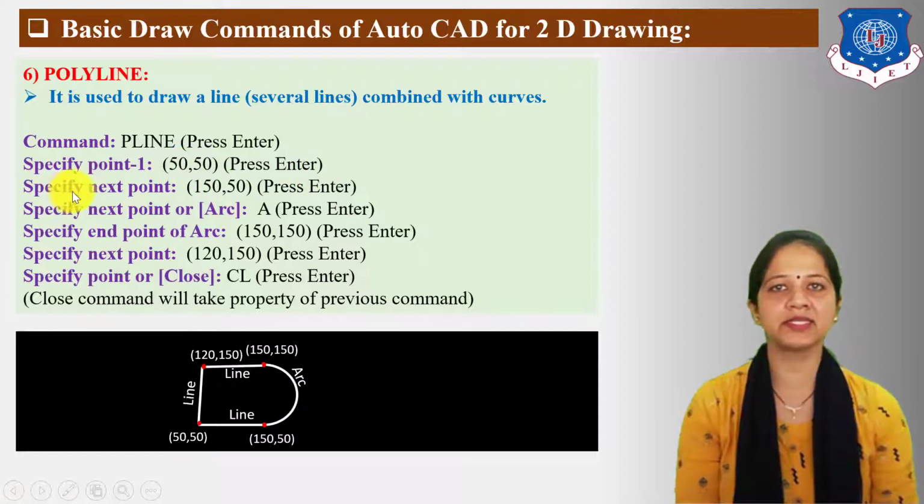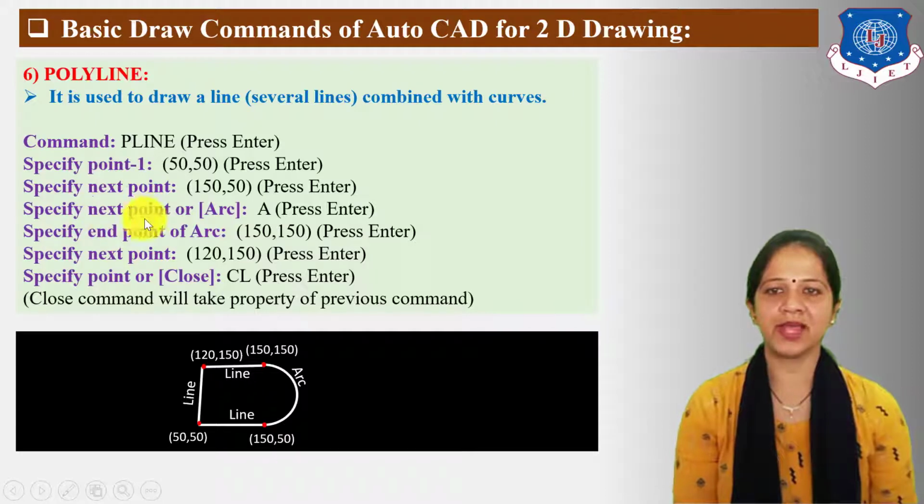Next statement display on the command bar is specify next point. Here I have taken 150-50 point, then press enter. Next statement is display by the command bar is specify next point or arc.